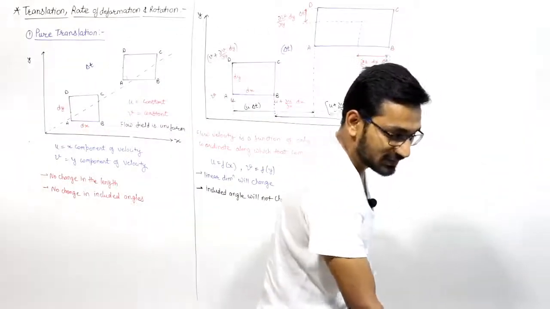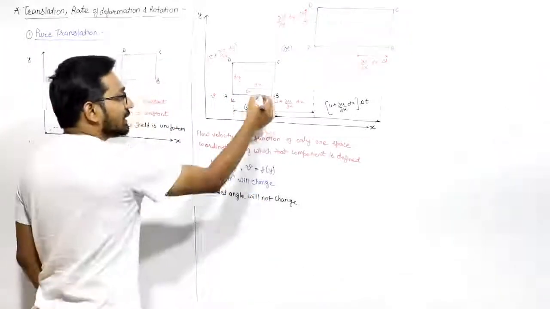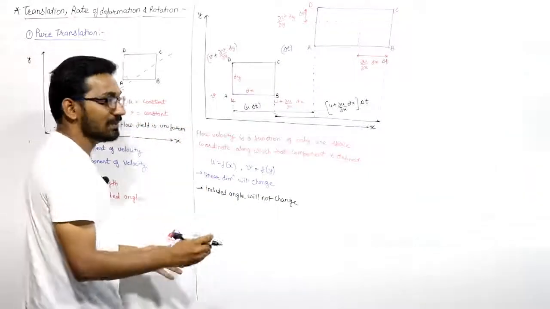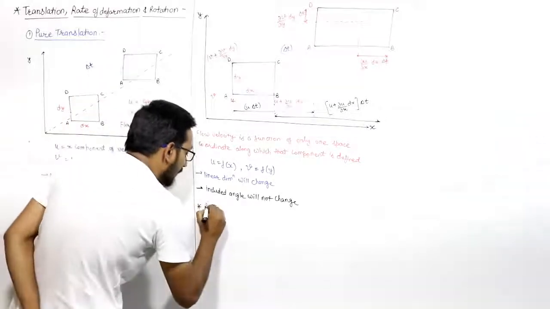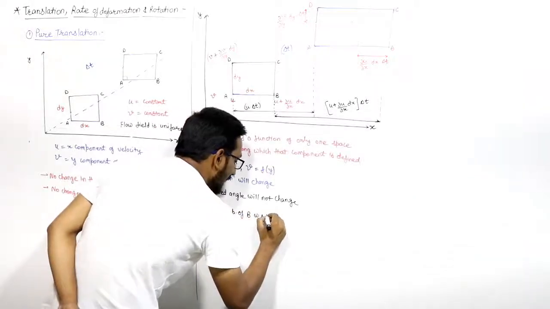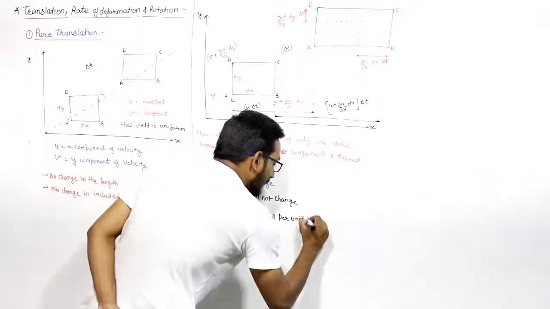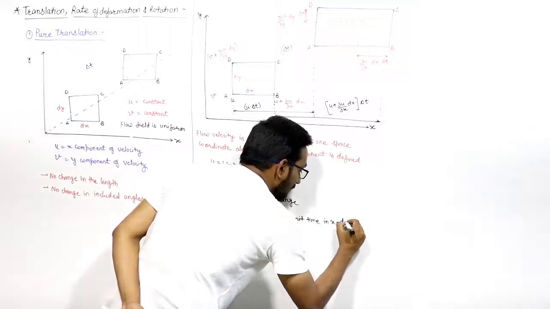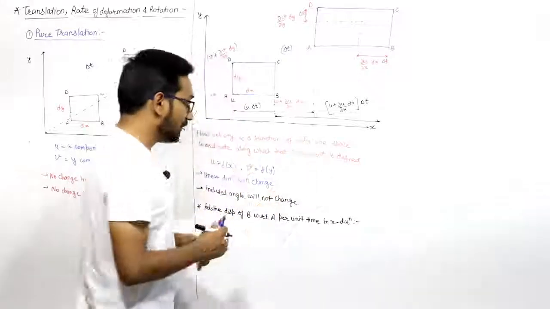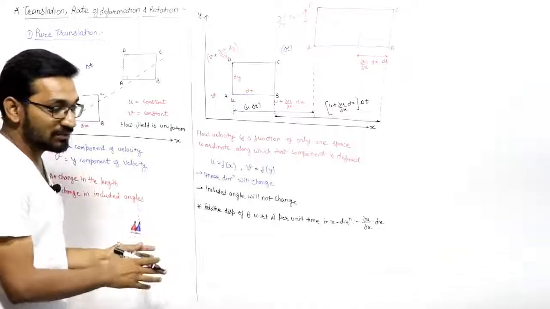If this is the case, then we can say from here that the relative displacement of point B with respect to point A per unit time in the x direction will be, we are concerned about per unit time in x direction. How much will it be? This will be del u by del x into dx. Per unit time we have to take. So this is the relative displacement of point B.